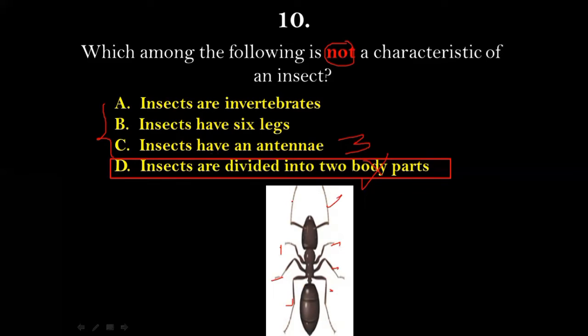Here these are the 2 antennas which insects have, and the body parts of an insect are divided into 2. This is wrong. The body parts are divided into 3, that is 1, 2 and 3. So the topmost part of the body of an insect is called the head, the middle part is called the thorax, and the lower part is called an abdomen.